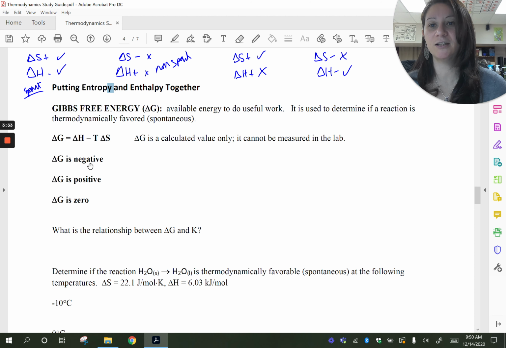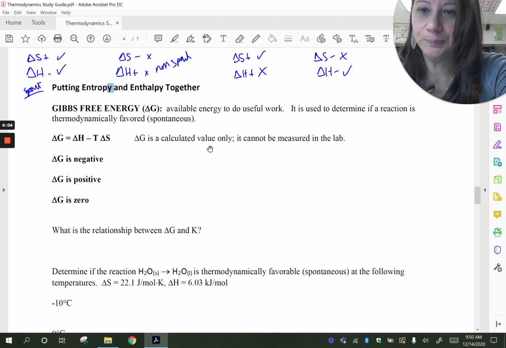And so to calculate delta G, it is equal to delta H minus T delta S. Delta H is the enthalpy of the system, T is the temperature, and then delta S is the entropy of the system. So this, again, is just calculated. It cannot be measured in a lab. It's completely made up. When delta G is negative, that means the reaction is going to occur without outside intervention. That means the reaction is spontaneous or thermodynamically favorable.